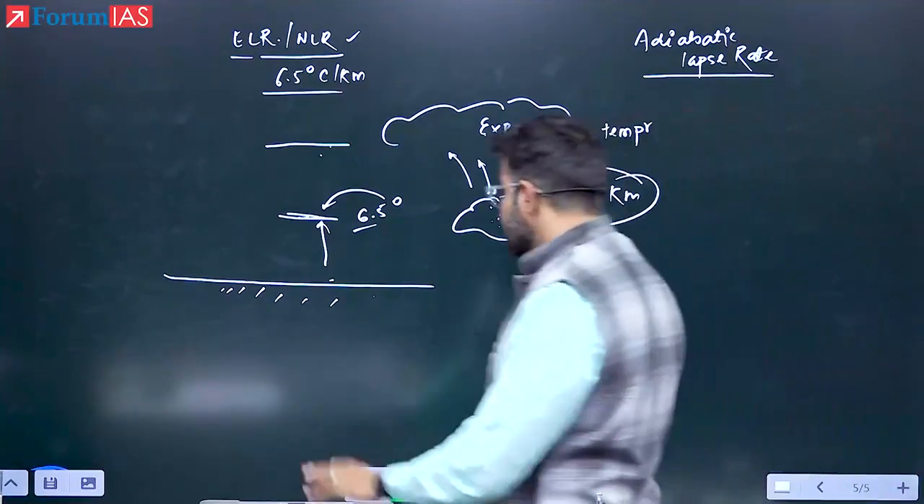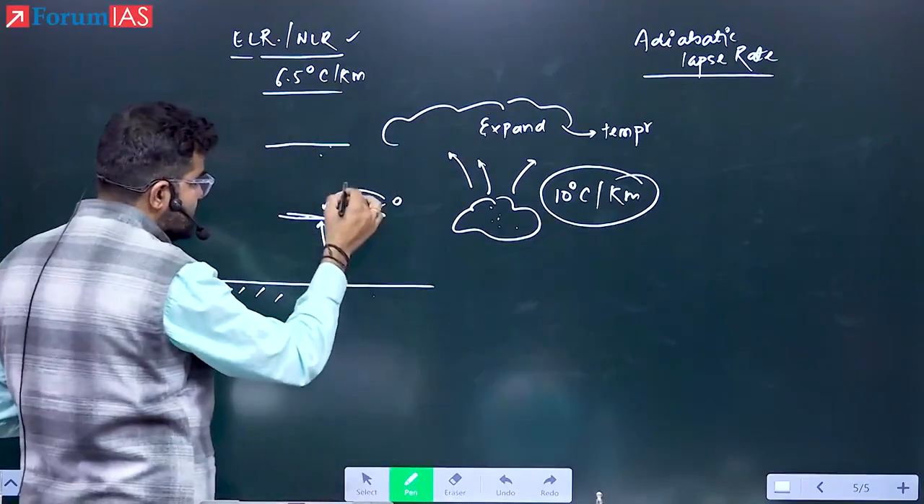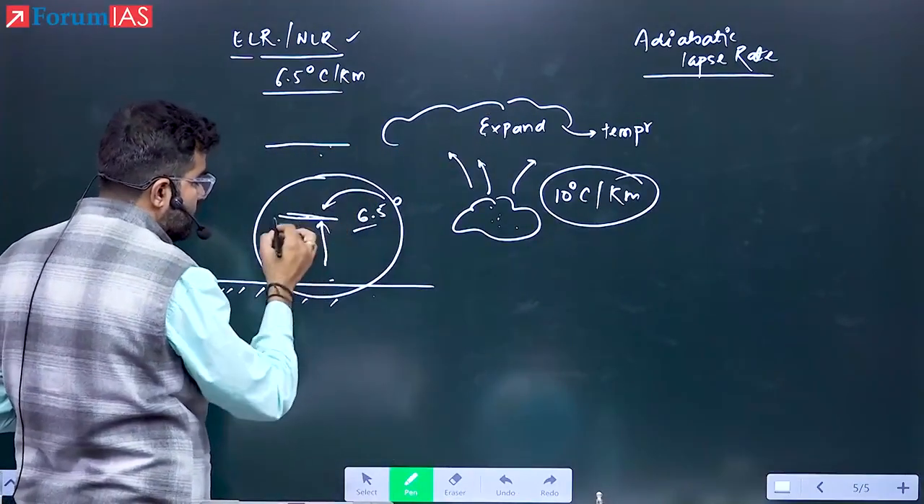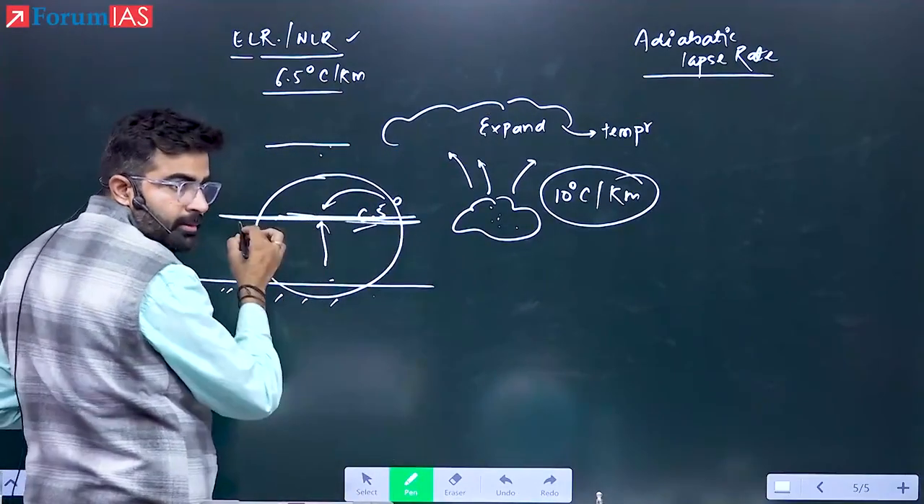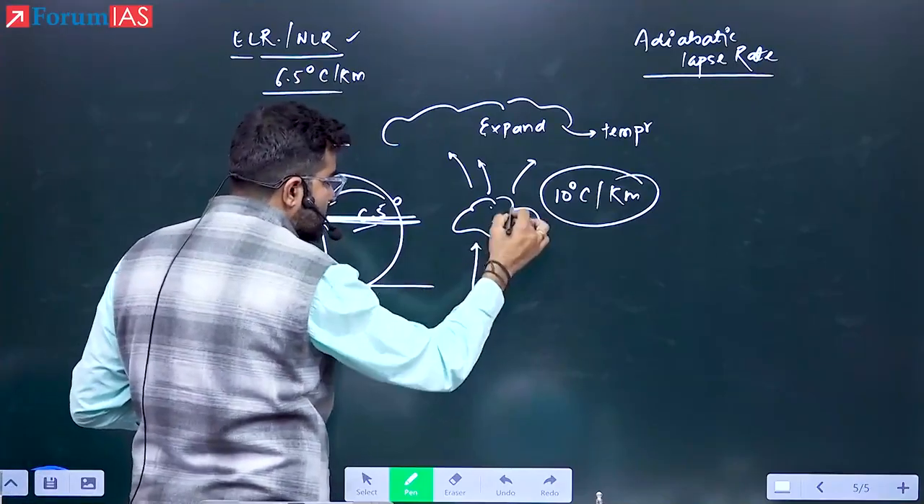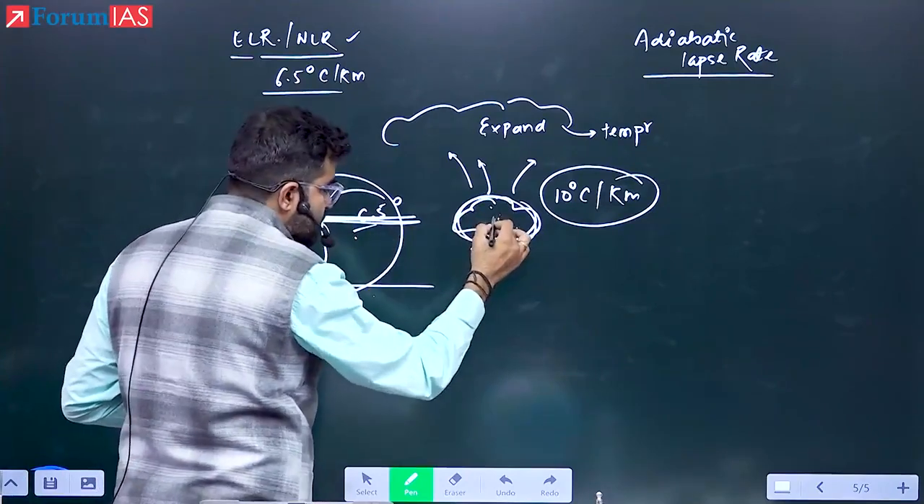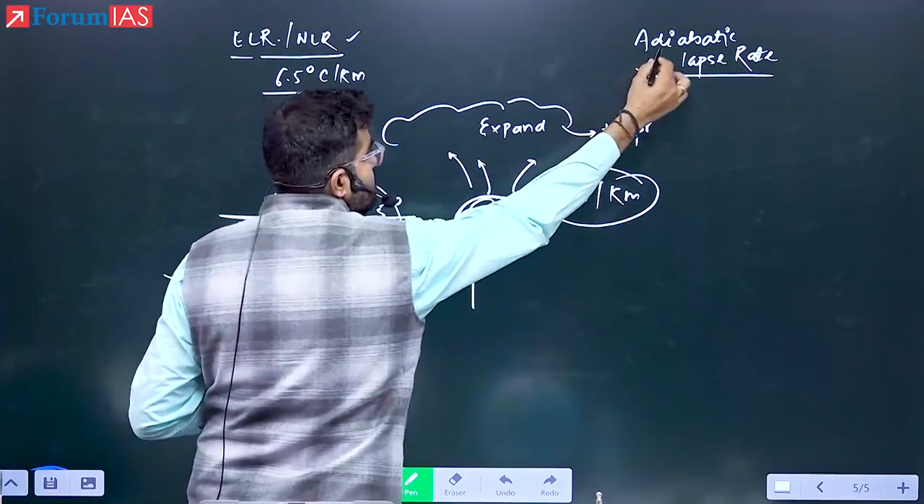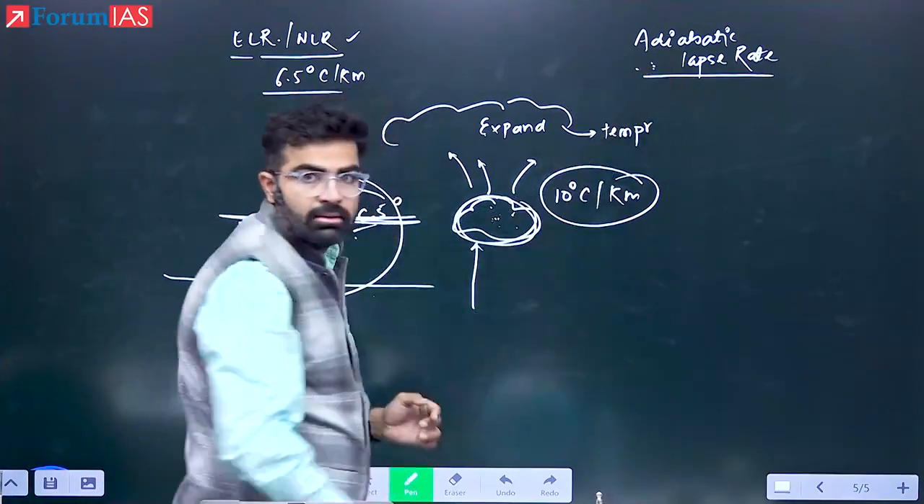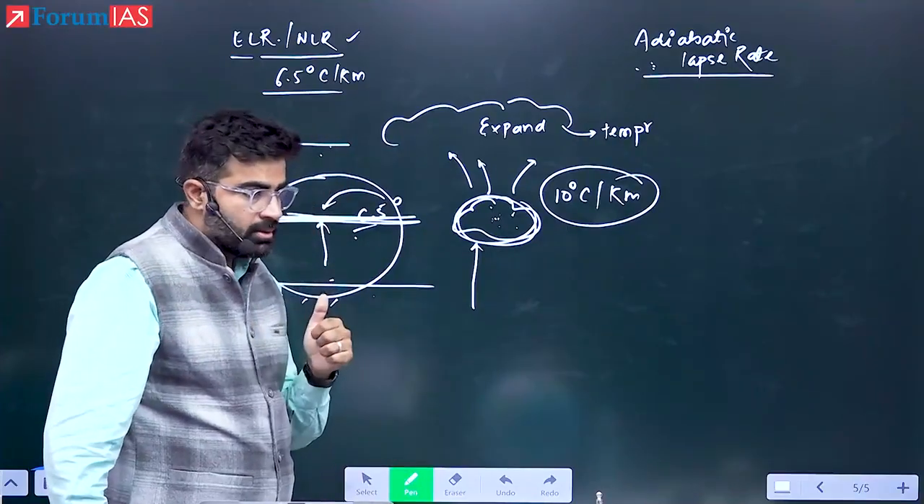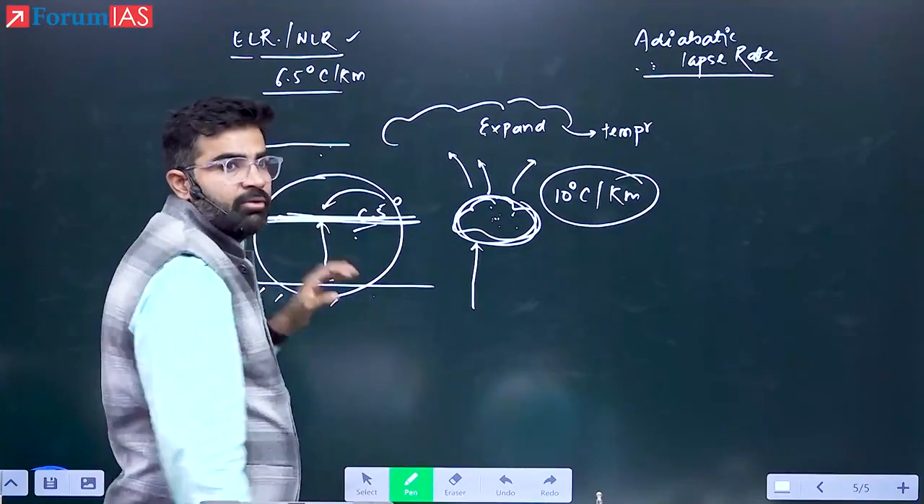Now see here, what is the difference between the two? In this, I am saying after 1 kilometer, what is the temperature of the atmosphere? In this case, I am talking about the temperature of what? The air, not the atmosphere. This is known as adiabatic lapse rate. Understood? Yes or no? Yes. So what is environmental lapse rate?